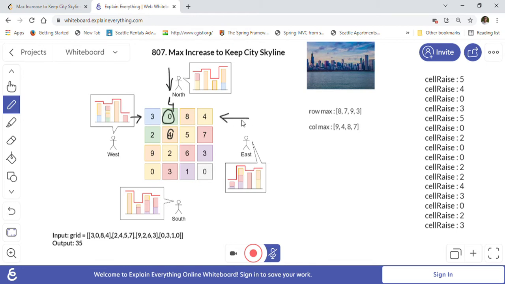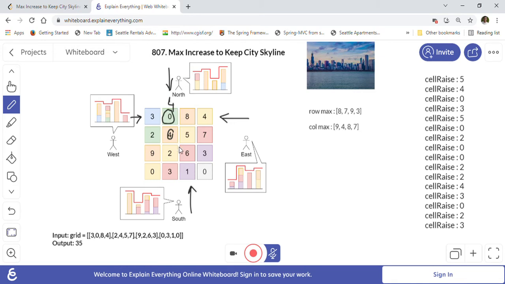Similarly, from east also we will see 8 as the highest one, so it will not change the skyline view also. And from south also, if we are seeing from this direction here, 4 we will see, right? So it's not changing the skyline view. If we make it 5, then it will change the skyline view, right? Then we will start seeing 5 from south basically, so we cannot change the skyline view. So the maximum height we can put for this cell is 4 basically.